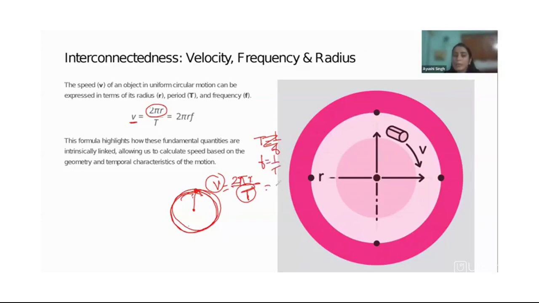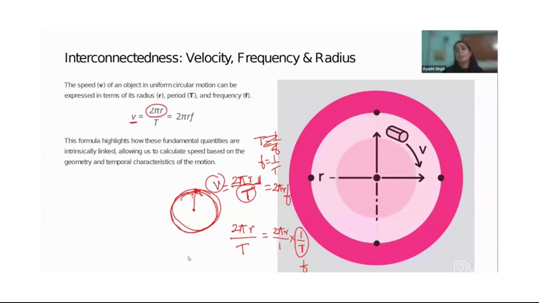So 2 pi r upon t is nothing but 2 pi r into 1 by t, so instead of this you can simply write f, the frequency. If you are given the frequency and not the period, you can put in the frequency and calculate your final speed. This is how it's done.